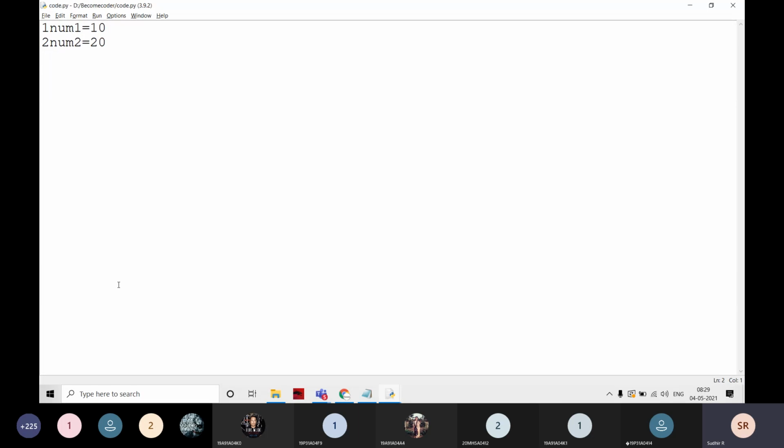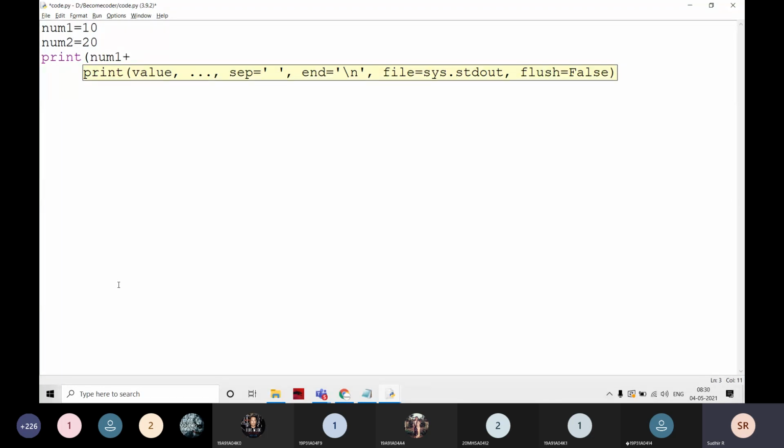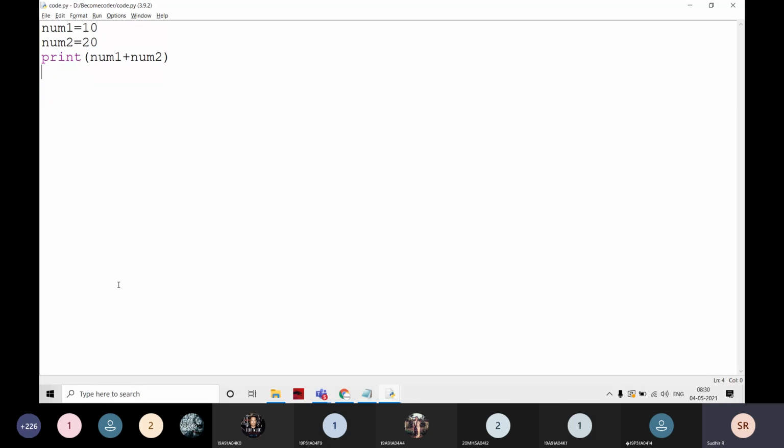I have to start the variables with any alphabets. I am not writing with the numbers here. And there are no spaces also. We have to write like this. These are the variable names. I'm going to assign the values 10 and 20, and I'm going to print num1 plus num2. Here this is going to be an addition operation.